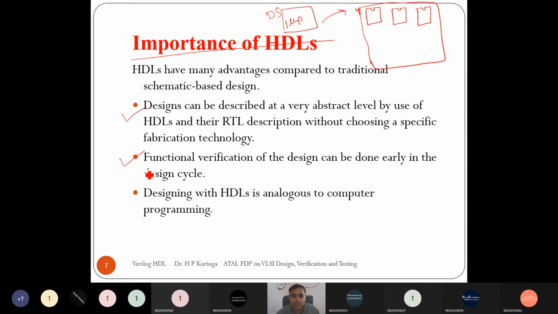That is functional verification of the design early in the design cycle. If we are not getting the actual specification, we can modify the design at the programming level.